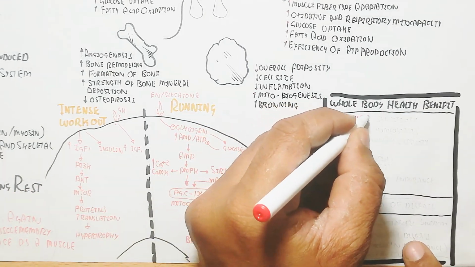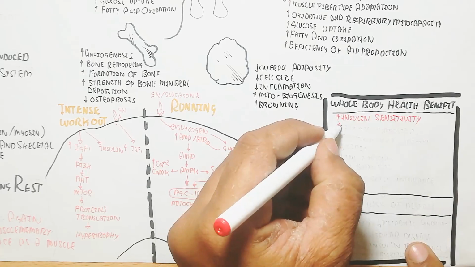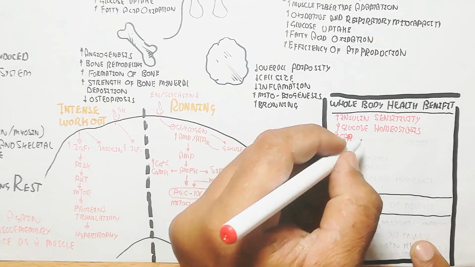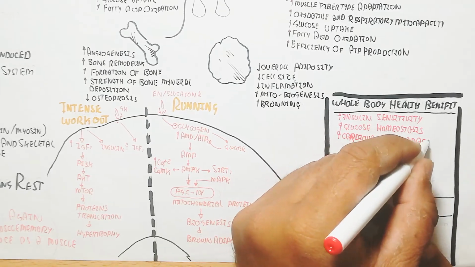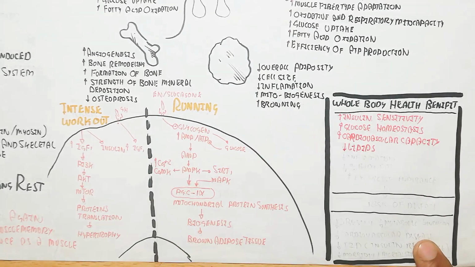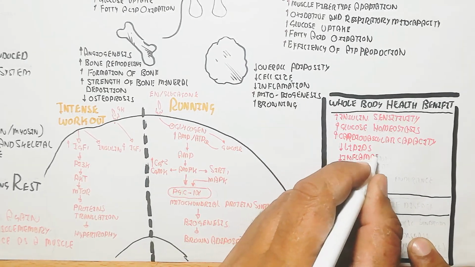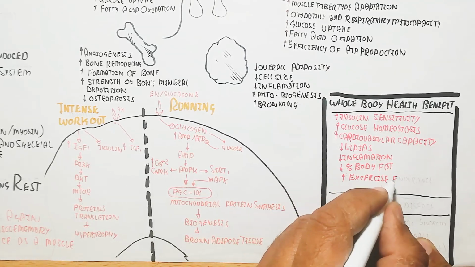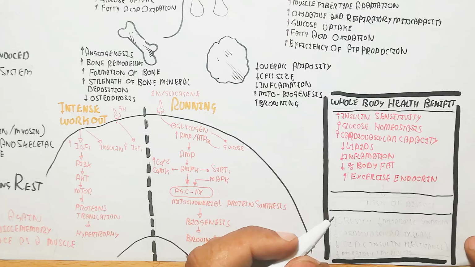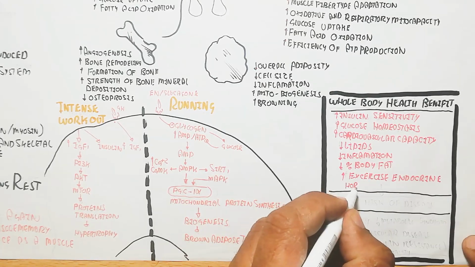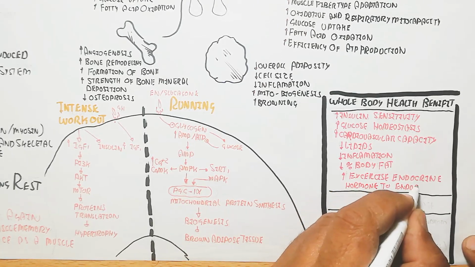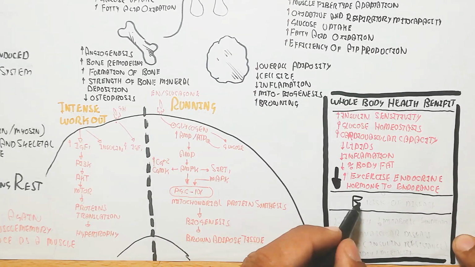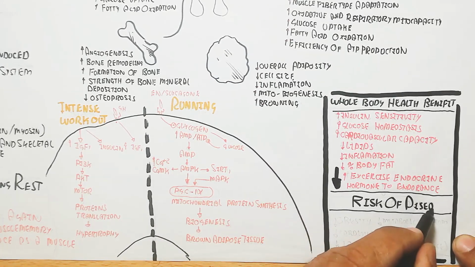Whole-body health benefits: insulin sensitivity increases, so diabetes is prevented and glucose homeostasis improves, so diabetes will decrease. Cardiovascular capacity will increase, and glucose uptake into the cardiovascular system increases, while lipids, inflammation and body fat percentage will decrease. Endurance and endocrine function for protein synthesis and muscle growth will increase.